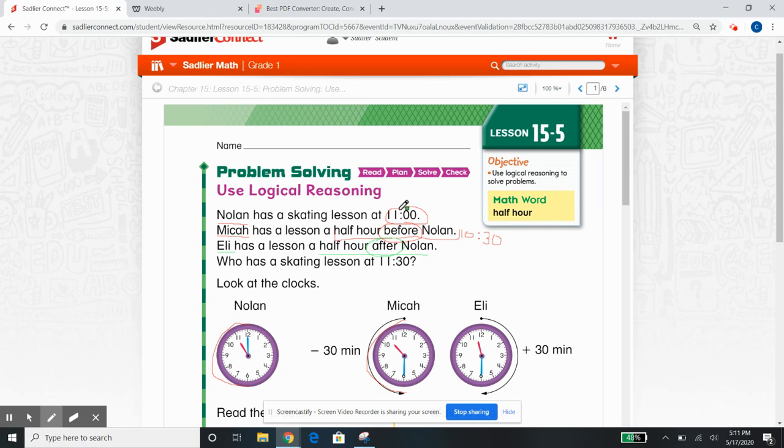So now, are we going back or are we going forward? I hope you said forward because now we have this word after. Okay, so we don't have to go back. This is going to be a later time than Nolan. So if Nolan's at 11, we have to find this time, which is after his time. So we have to go a half hour after.